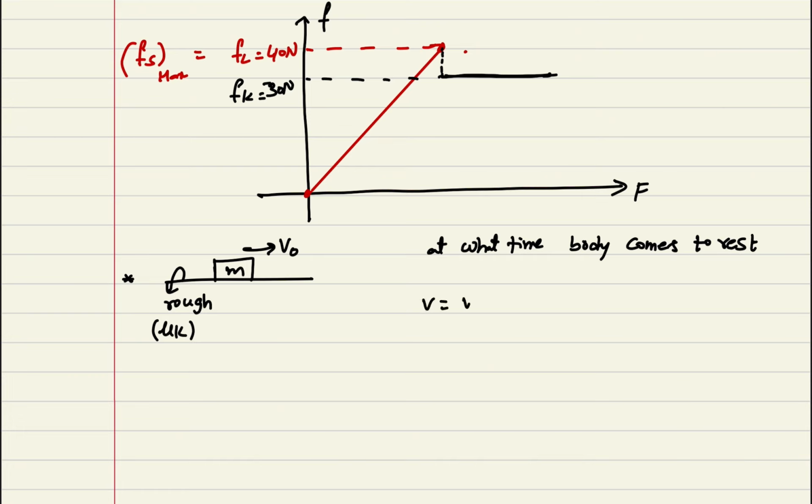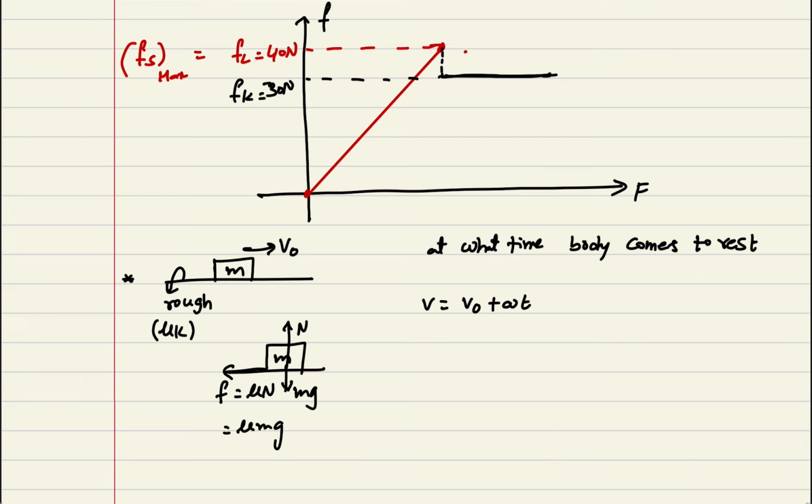At what time does the body come to rest? v is equal to v0 plus a into t. What is the acceleration on the body? As the body is going in the forward direction, there will be a frictional force. That frictional force is mu into N. As the normal reaction is in the upward direction and mg is in the downward direction, you can write mu into mg as the value.